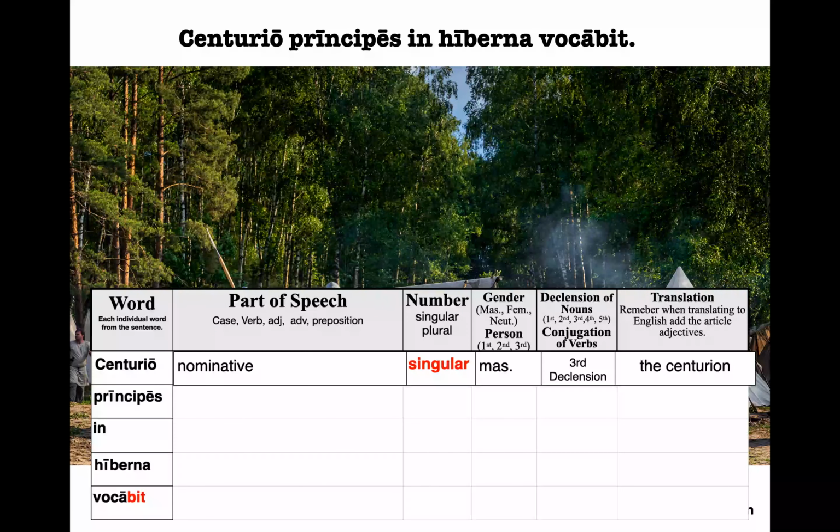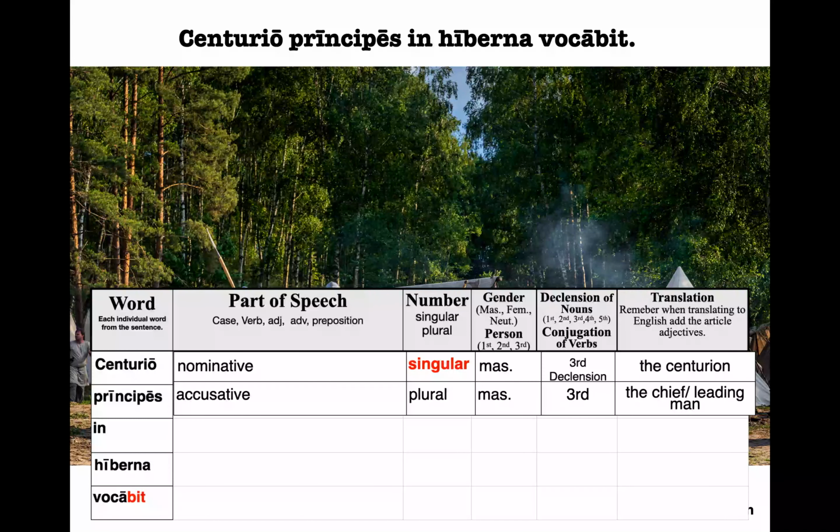So, centurio is nominative. Here's a little tip. If you're using the Henley textbook, he always puts the first word as the nominative subject if he has a subject in the sentence. It will be the first word. So, no matter what, if it has a nominative, it will be first. Centurio is nominative, singular, that's the number. The gender is masculine, and the declension is third declension, and it means the centurion, singular.